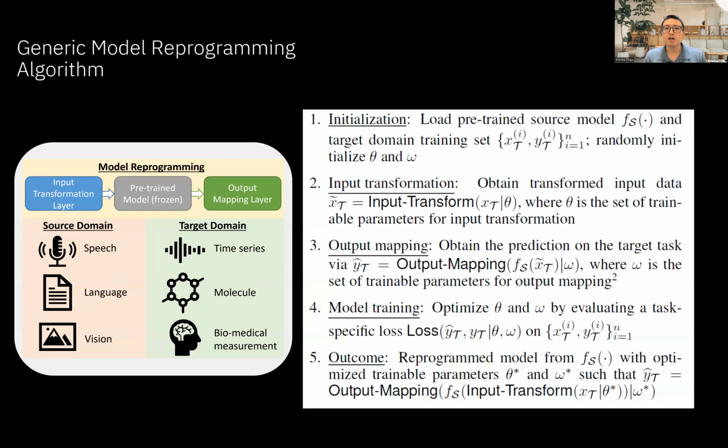So we can further generalize this to a general framework, where we just insert input transformation and output mapping layers, and we specify the task-specific loss we want to optimize and what parameters are associated with these two inserted layers. Then we optimize the task-specific loss on those two layers, with the representations and the predictions provided by the pre-trained model, which is inserted in the middle of these two new layers.